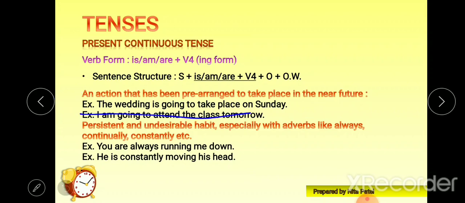We are talking about the future, that on Sunday the wedding will take place. So we are talking about the future, but we have used present continuous tense. Next, I am going to attend the class tomorrow. We are talking about tomorrow, right? And still we can use the present continuous tense verb form.